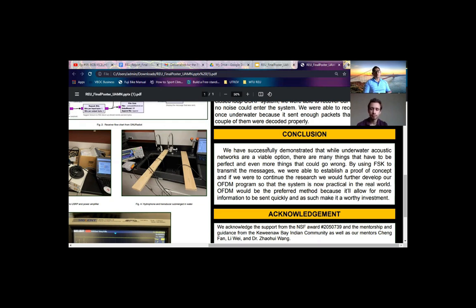OFDM would be the preferred method to FSK because it allows for more information to be sent quickly, and as such is more bang for your buck. It's a greater investment since this is pretty costly, and so you would want the best system you can get working.